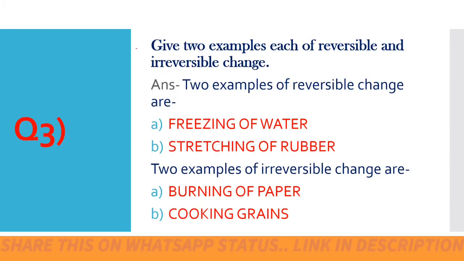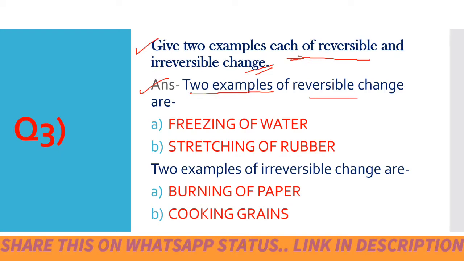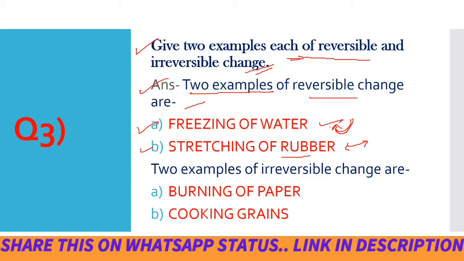Now coming to question number 3. Give two examples each of reversible and irreversible change. The answer is, two examples of reversible change are, option A, freezing of water. When water is frozen into ice, again by melting of ice, we can get back the water. And B is stretching of rubber. Rubber is elastic in nature. When we stretch the rubber, it again regains its original shape. It comes back to its original shape.